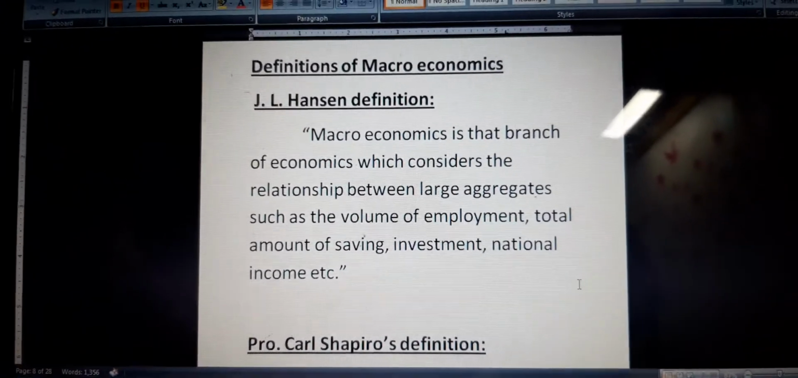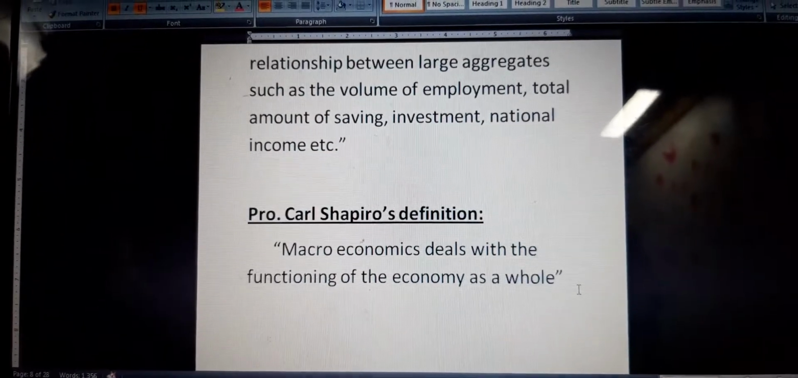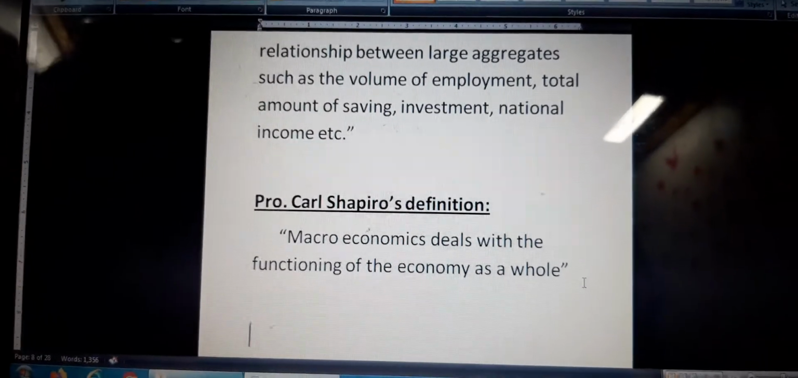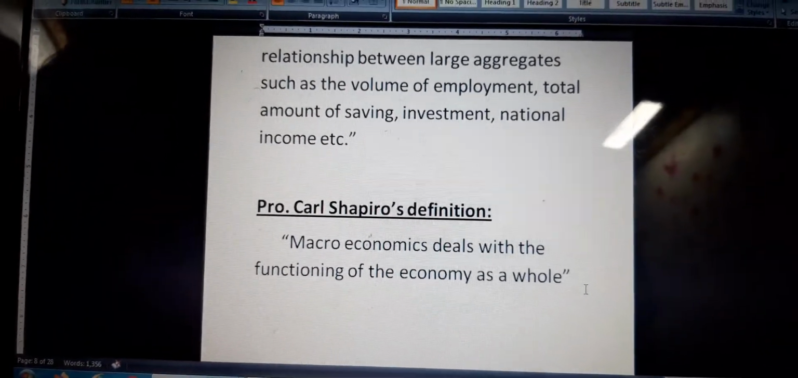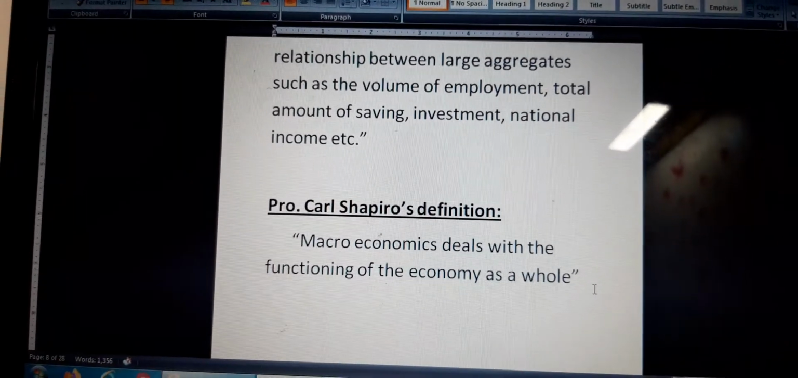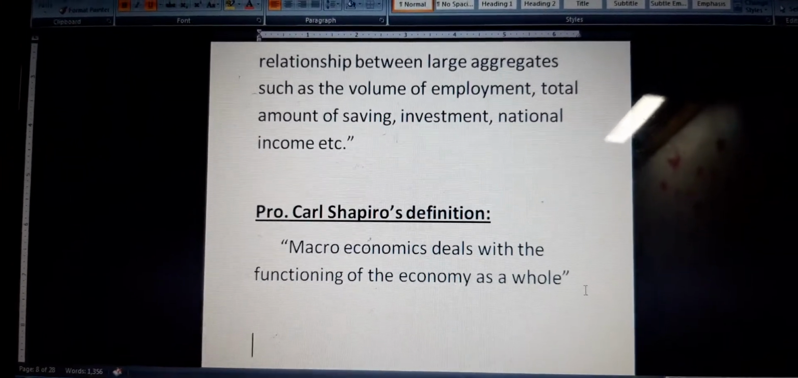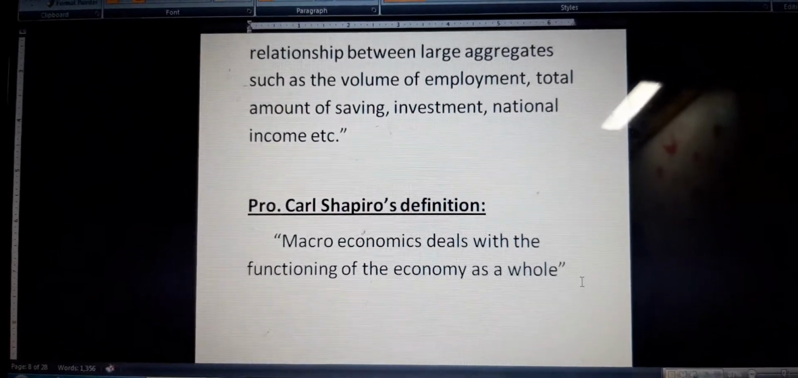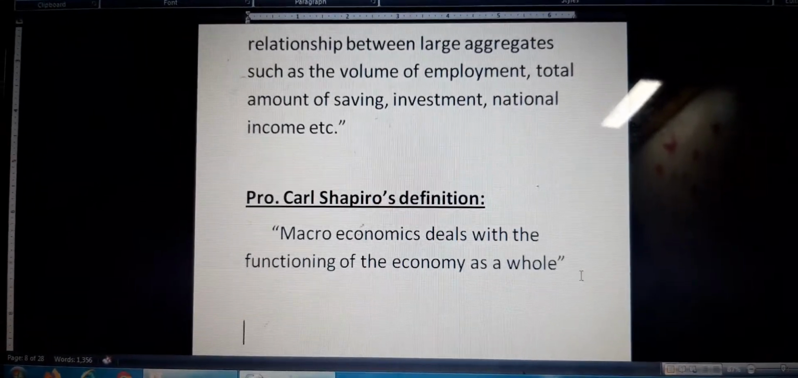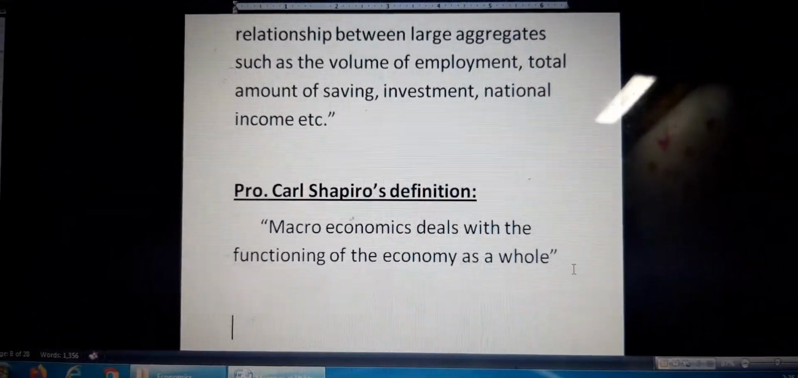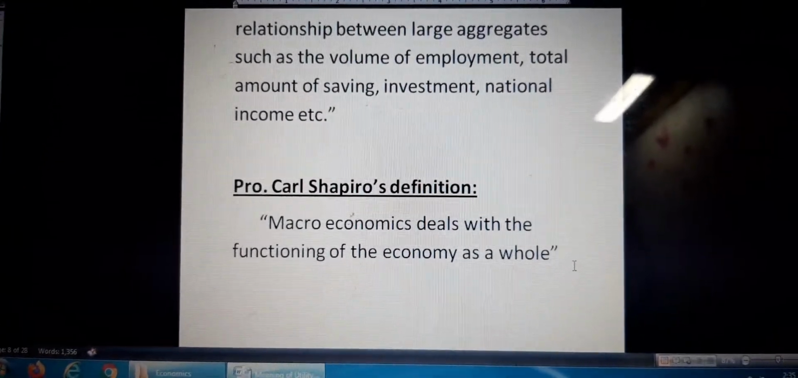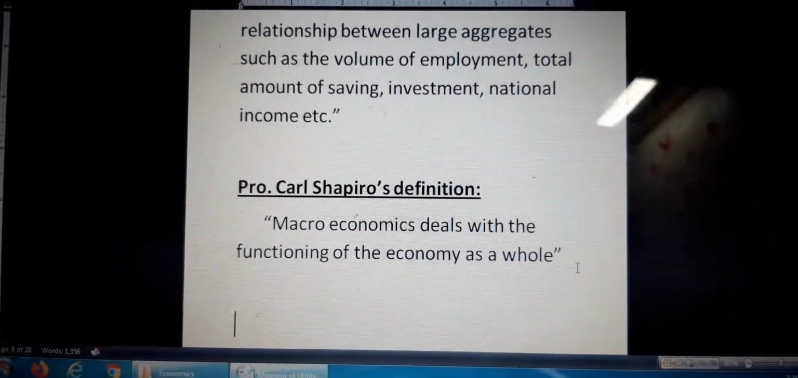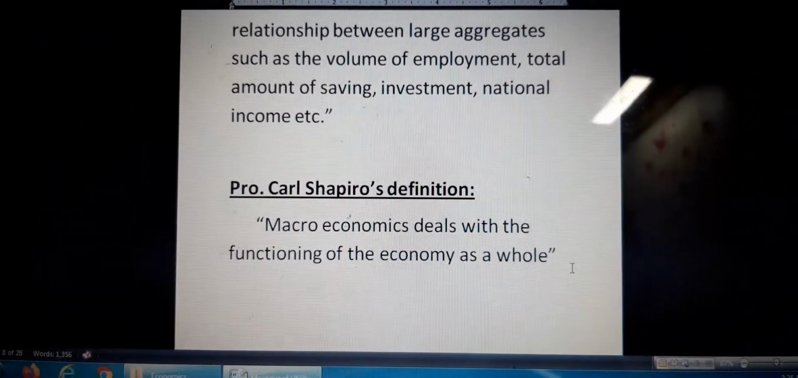Another definition is given by Professor Carl Shapiro. According to him, macroeconomics deals with the functioning of the economy as a whole. So it shows that we are learning the economy as a whole, the behavior of the economy as a whole. Aggregate demand, aggregate supply, these are the total concepts. These are the whole concepts we are learning.